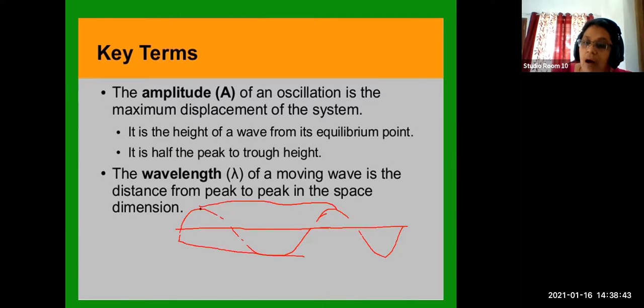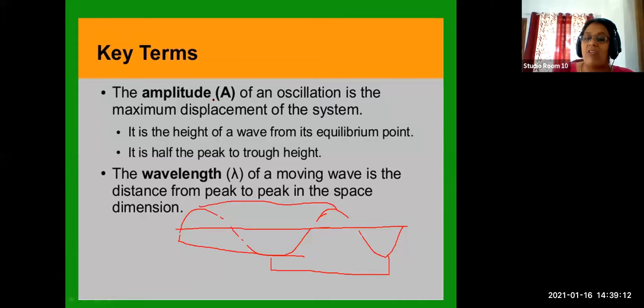That is peak of the first vibration to peak of the second vibration. So this and this, both distances are equal. Not only that, we can also measure from trough to trough also, because all these distances are the same and all indicate the wavelength. So wavelength is the distance traveled by one complete vibration, one complete oscillation, or one complete wave.